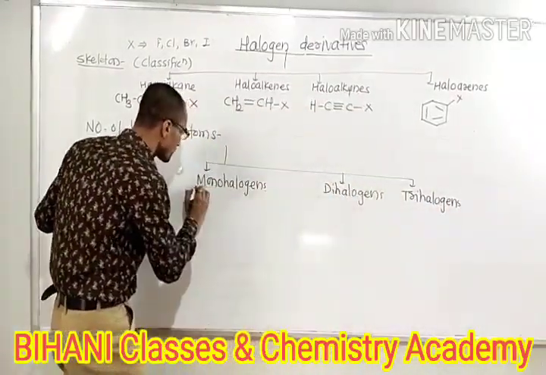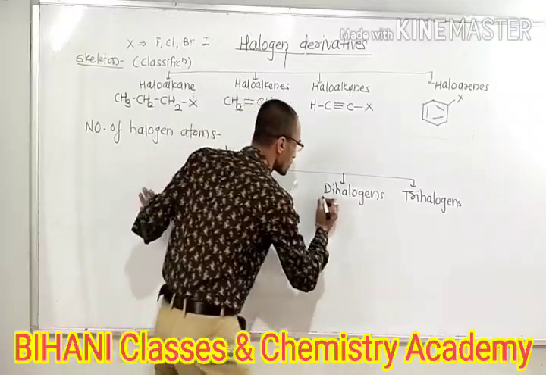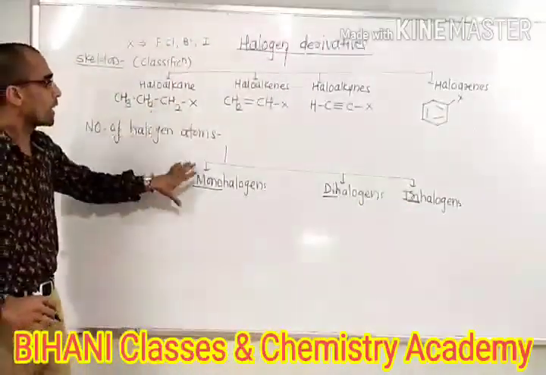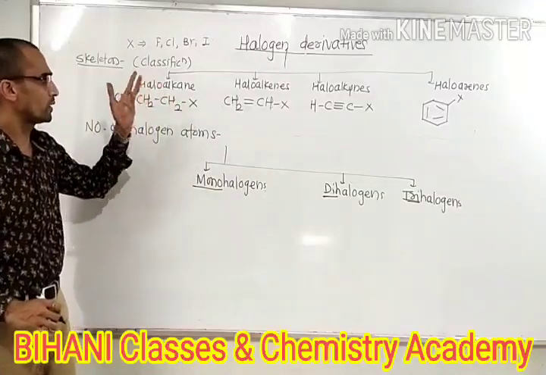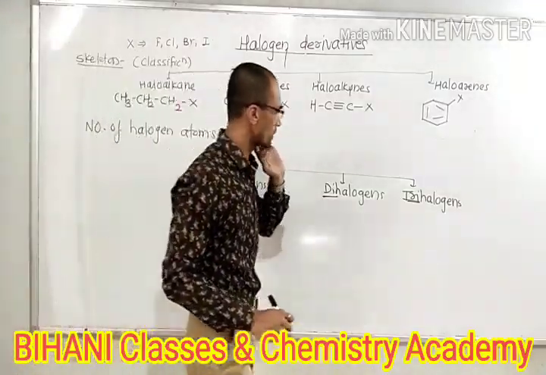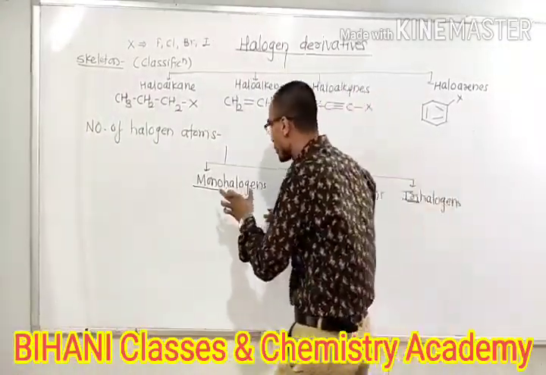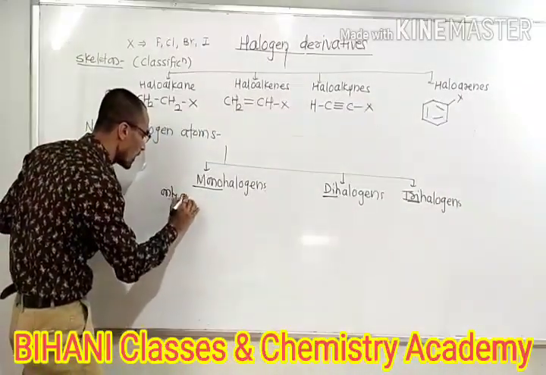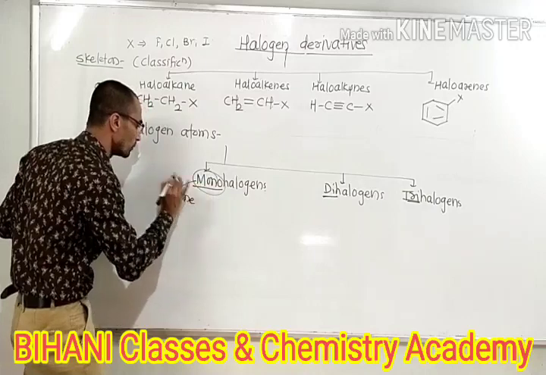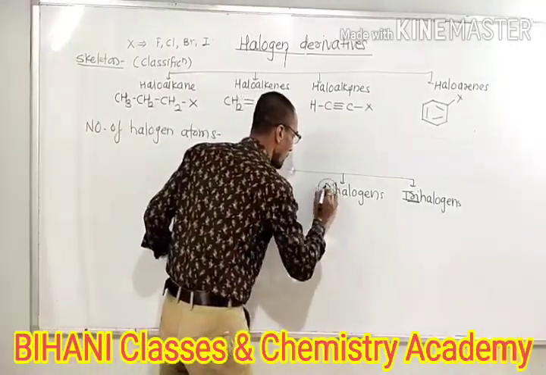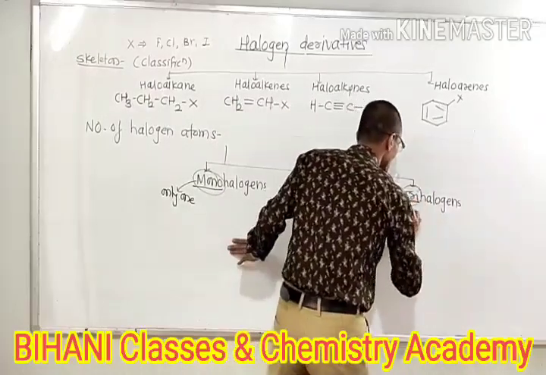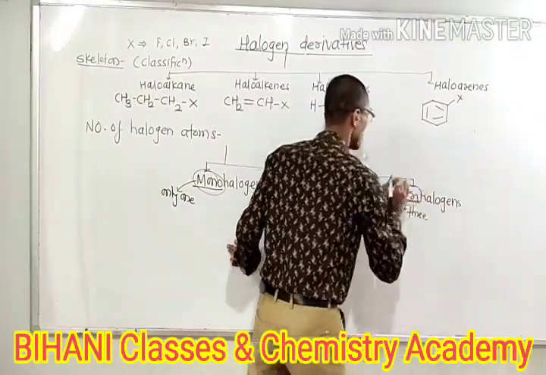These are the prefixes we use: mono, di, and tri. These are compounds that may be a haloalkane, haloalkene, haloalkyne or haloarene. Monohalogens consist of only one halogen atom. Mono means only one. Di means it consists of two halogen atoms. And tri means they consist of three halogen atoms.